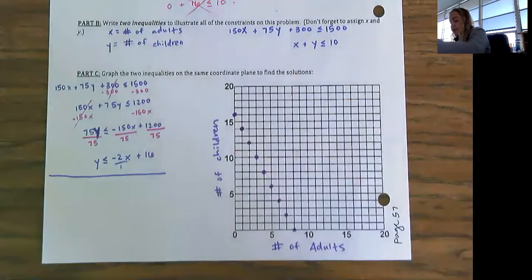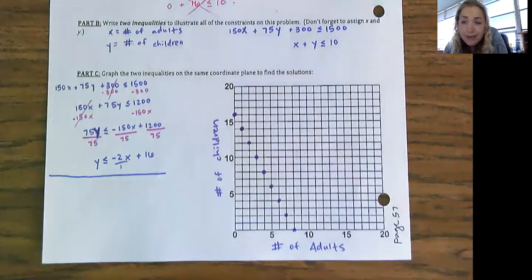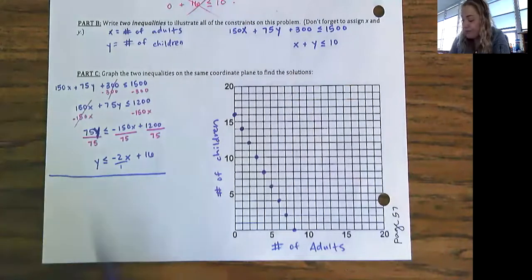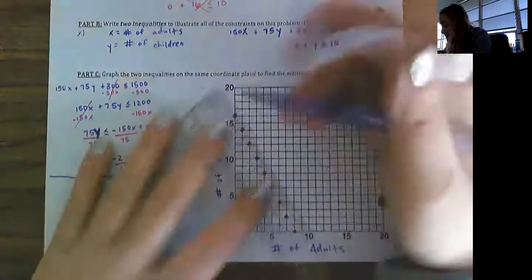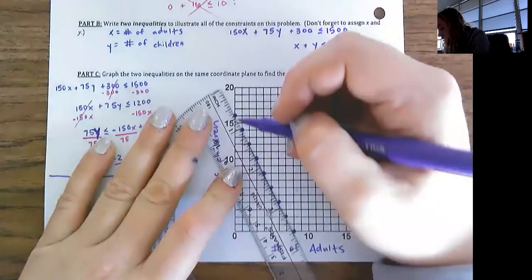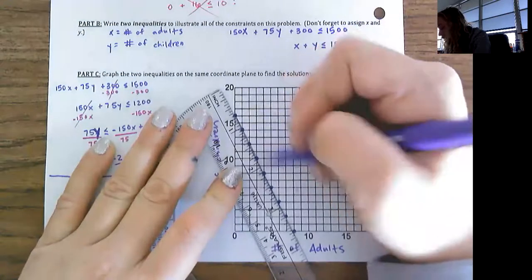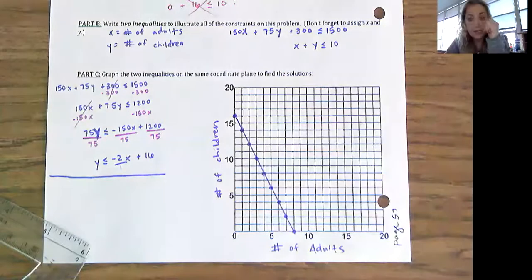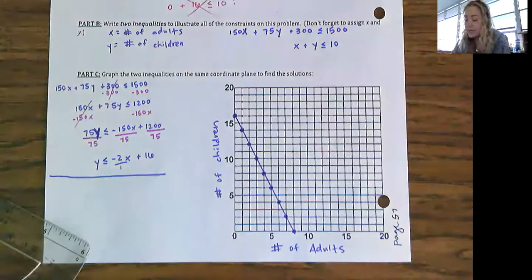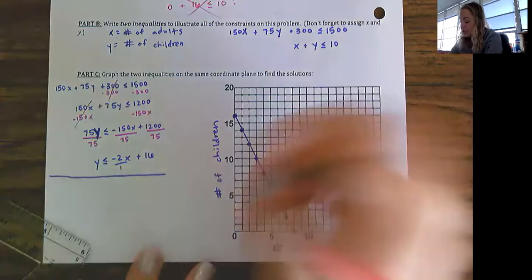All right, let's connect those dots. Before you connect them, is it solid or dashed? Well, we've got an equal to, so this is going to be solid. And remember, because this is talking about the number of people, we won't draw arrows because you cannot go infinitely into the negatives. Okay, I'm going to use a test point. I'm going to use 0, 0 as my test point, so I'll draw a little star over here.